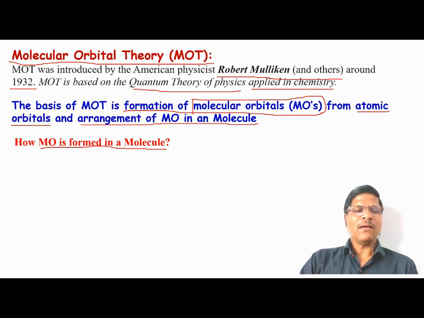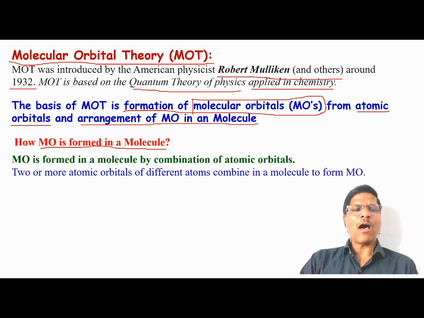Ultimately, the answer is that molecular orbital is formed from the combination of atomic orbitals. Two or more atomic orbitals of different atoms combine with each other to form the molecule.